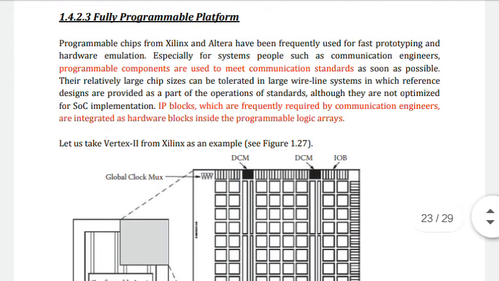Next one, fully programmable platform. That is, the programmable chips from Xilinx and Altera have been frequently used for fast prototyping and hardware emulation, especially for systems. For communication engineers, programmable components are used to meet the communication standards. That is just the fully programmable platform. Here we are using FPGA based design. Okay, the programmable components are used to meet the communication standards as soon as possible.